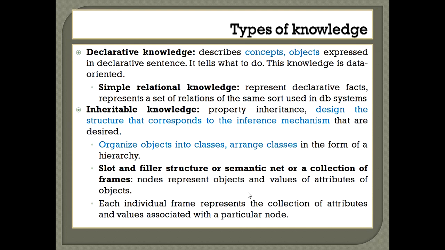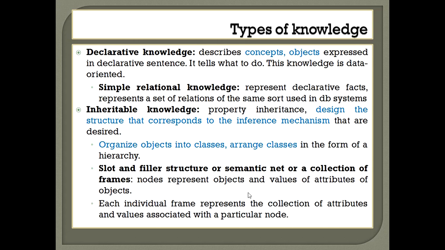So there are different kinds of knowledge, guys. We have declarative knowledge, inheritable knowledge, meta knowledge, heuristic knowledge, procedural knowledge, and inferential knowledge. So we'll discuss these types of knowledge so that you can determine what are the things you are going to consider for creating a knowledge representation.